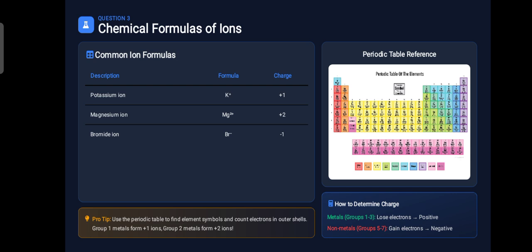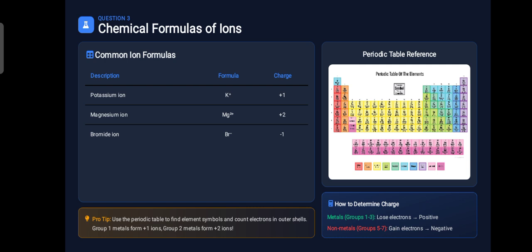So here are the exact answers you can find, for example for the potassium ion. K+, how is it able to get K+? Because its outermost shell has only one electron, so it just removes it. Similarly, bromine has 7 electrons in its outermost shell, so it gains 1 electron. And magnesium has 2 electrons in its outermost shell, and it has a tendency to lose them and make a cation with positive 2 charge.